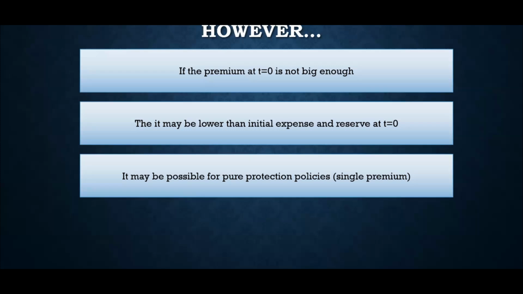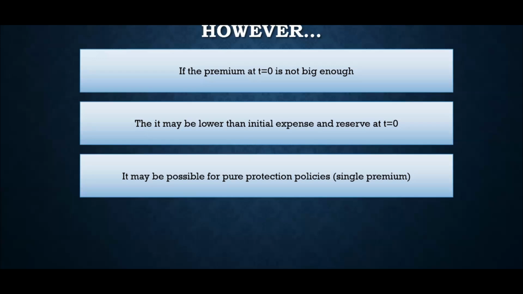And annuity products are usually single premium products only. Because in that case the reserve is huge, right? The reserve for an annuity product would be huge because of all the annuities at t equal to 0, right? Because you are not going to consider the premium there, right? And that's why there can be strain as well, right? So it depends on the formula, right? It depends on the formula.